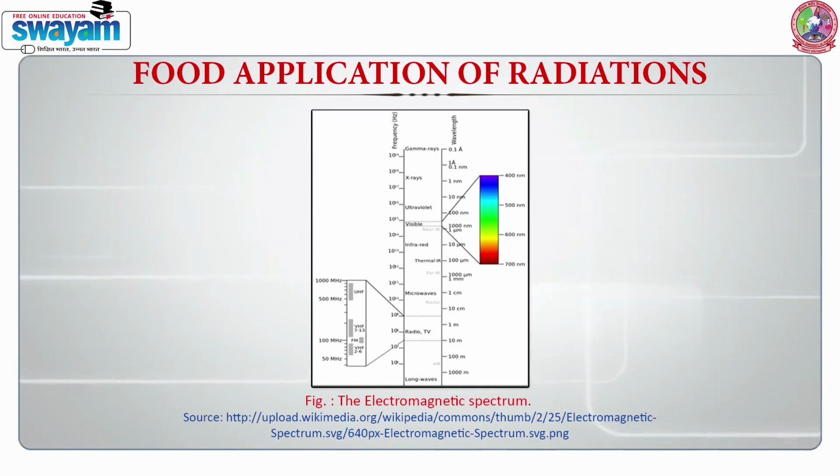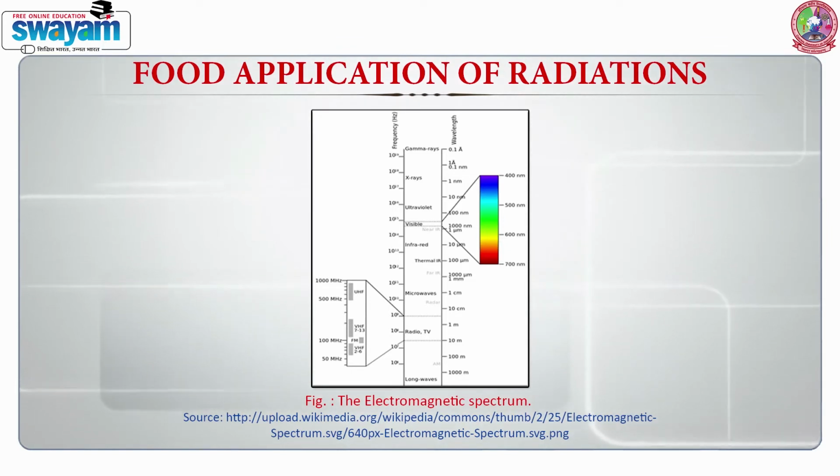On the other side of visible light, from ultraviolet to gamma ray, are high frequency, shorter wavelength and high quantum energy radiations. Such radiations excite and degrade the organic compounds and microbial cells without heating of the food products.